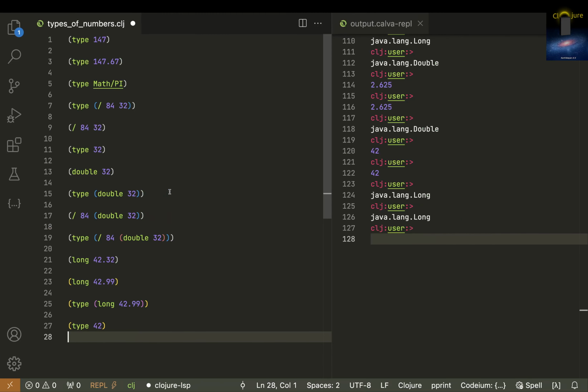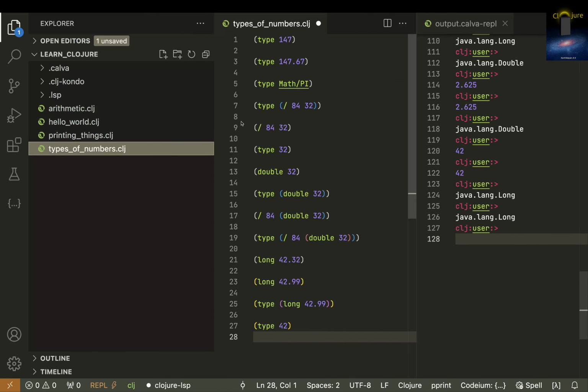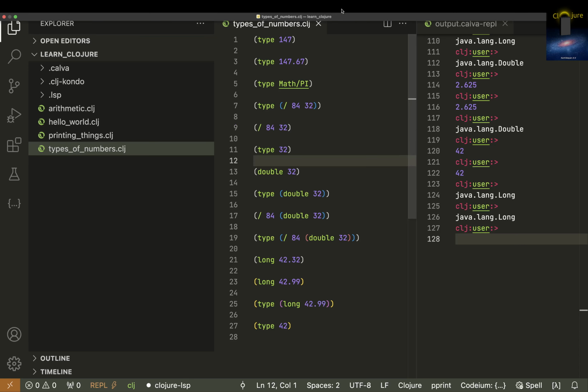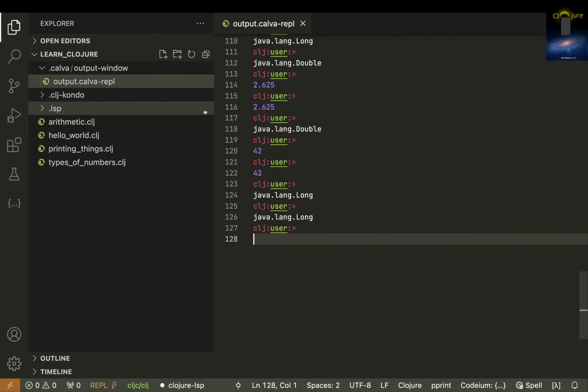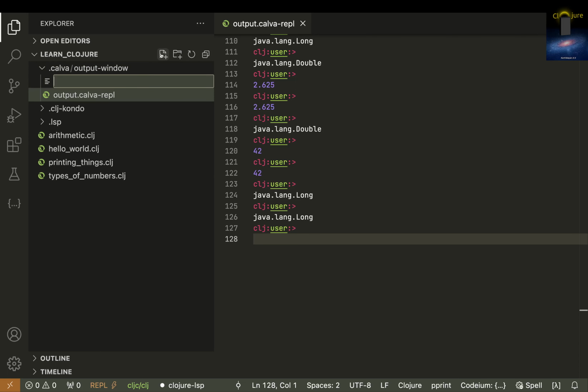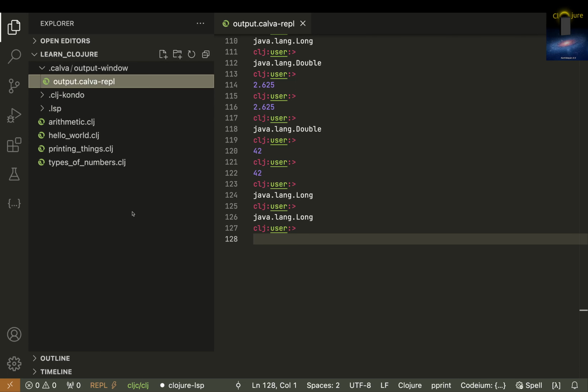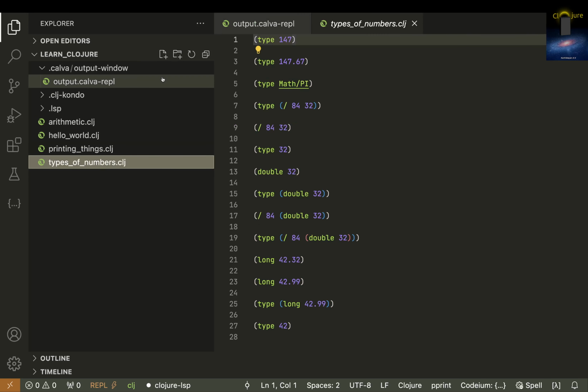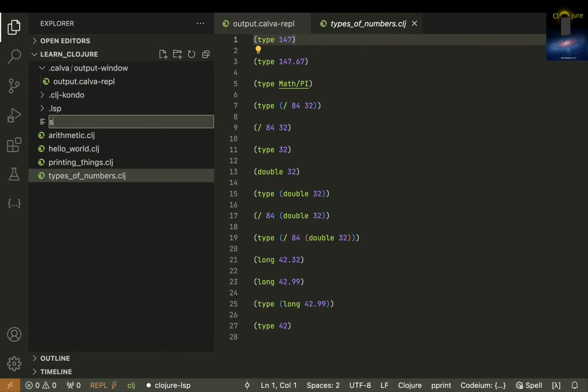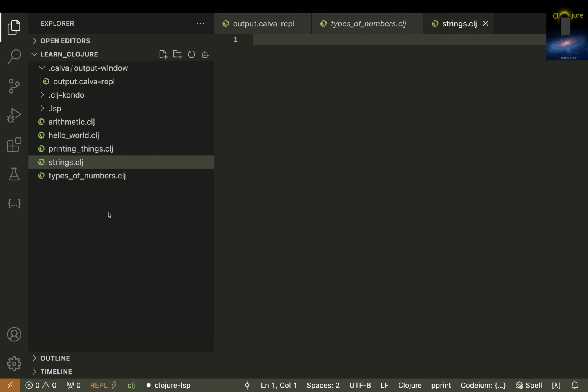So, let me first create a file. You save it, and let me name it strings.clj.